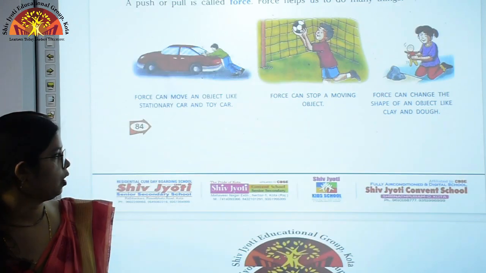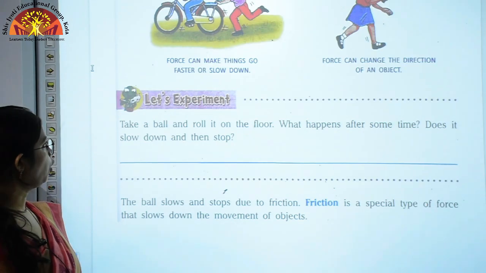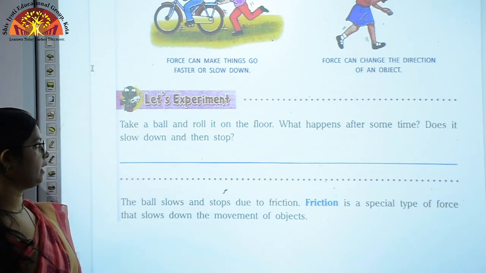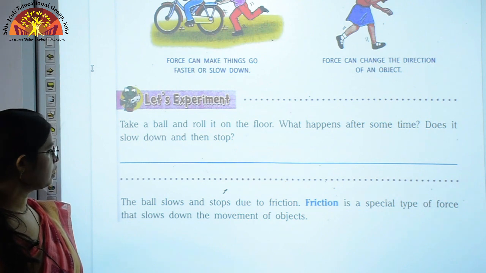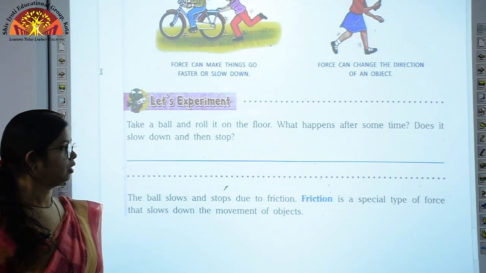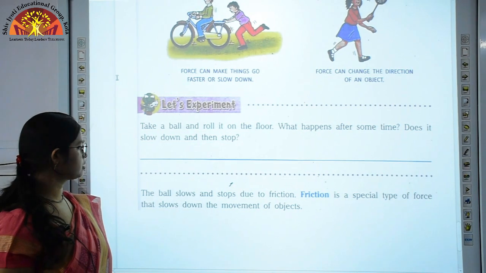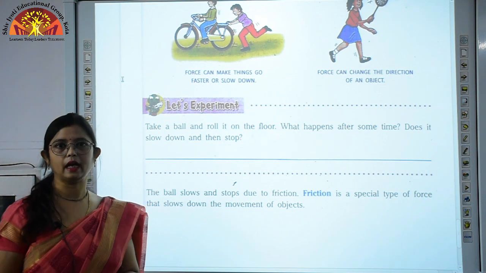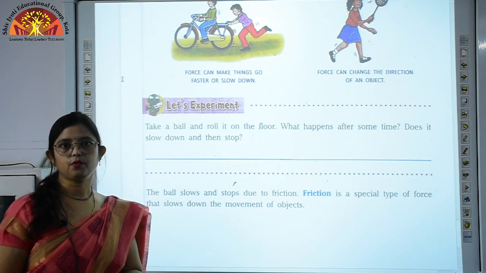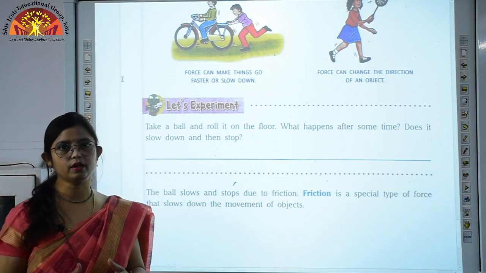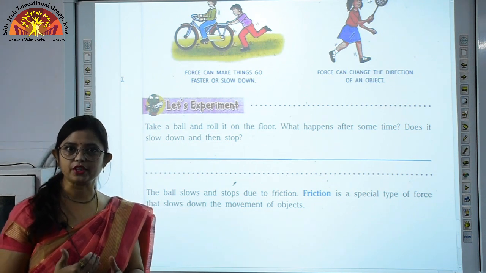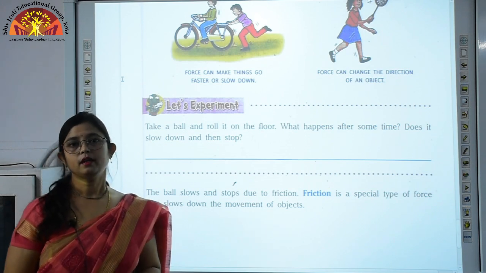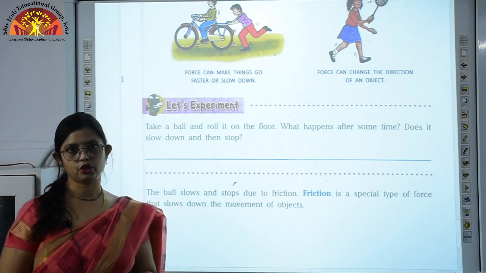Okay children, so now let us come back to your book. Take a ball and roll it on the floor. What happens after some time? Does it slow down and then stop? Yes, the ball slows and stops due to friction. Friction is a special type of force that slows down the movement of objects. So children, friction here is a particular type of force, and this type of force opposes the motion. So whenever a body is moving, then due to friction force, first it slows down and then it stops moving. So children, this is all about the explanation part of your chapter.